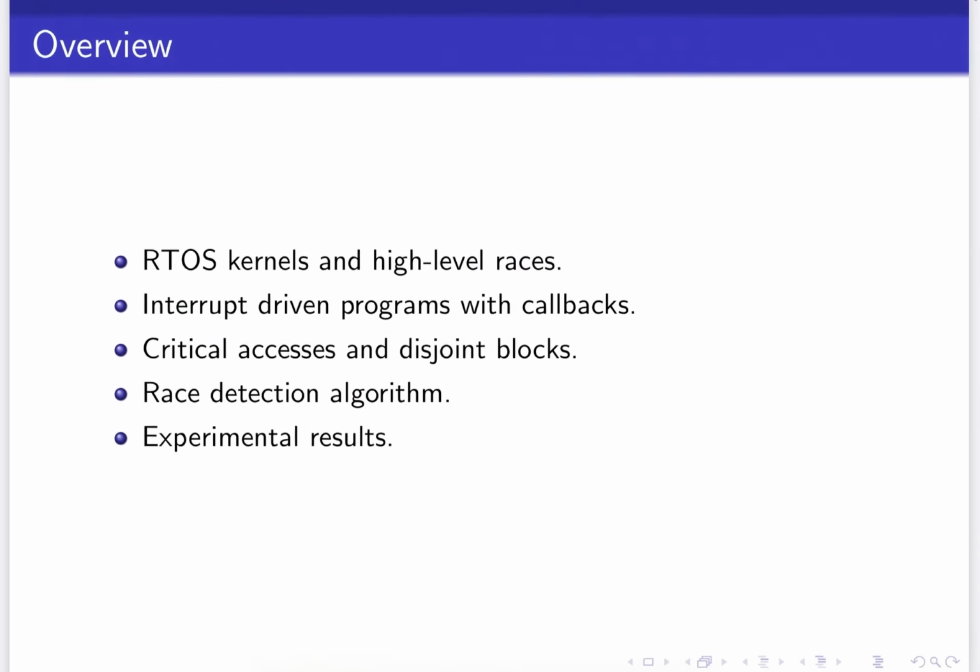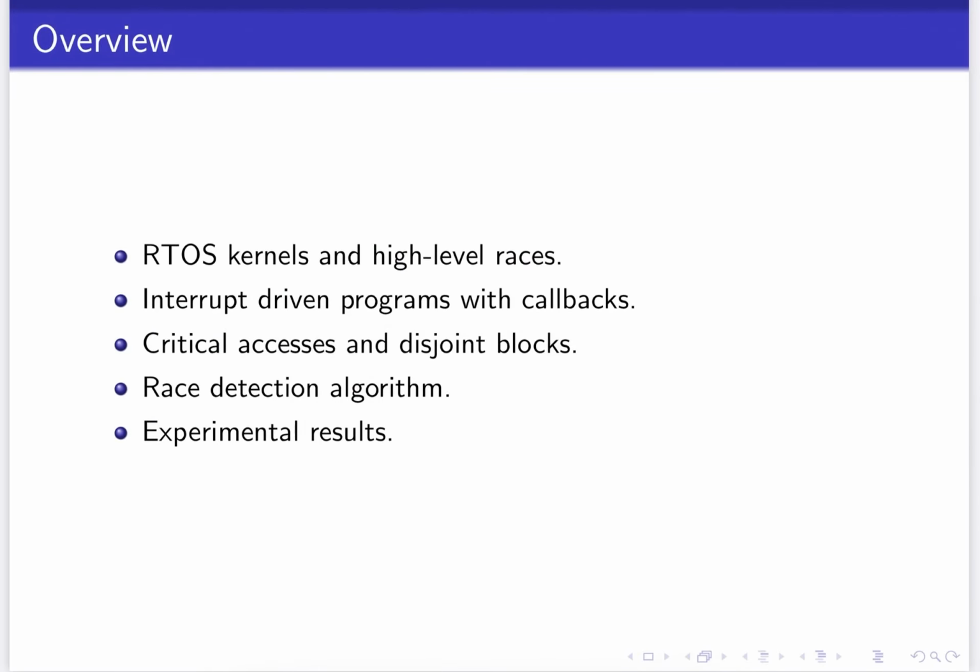Here is an overview of our talk. I'll tell you about what kernels of real-time operating systems look like and introduce you to the notion of high-level races. We'd like to call these RTOS kernel programs interrupt-driven programs with certain features. So I'll tell you what they are about. We'll also see notions of critical accesses and what are disjoint blocks. I'll present the race detection algorithm and end with a discussion of our experimental results.